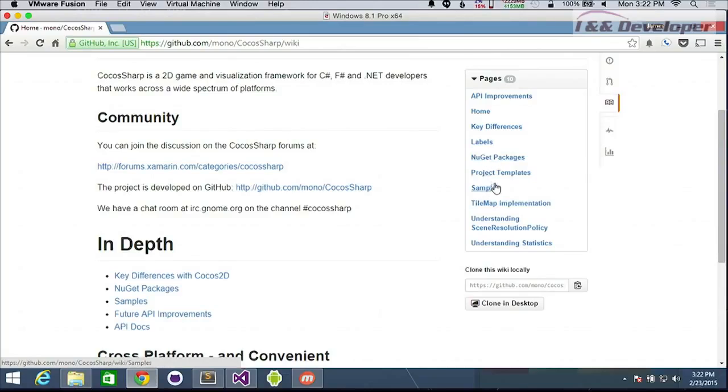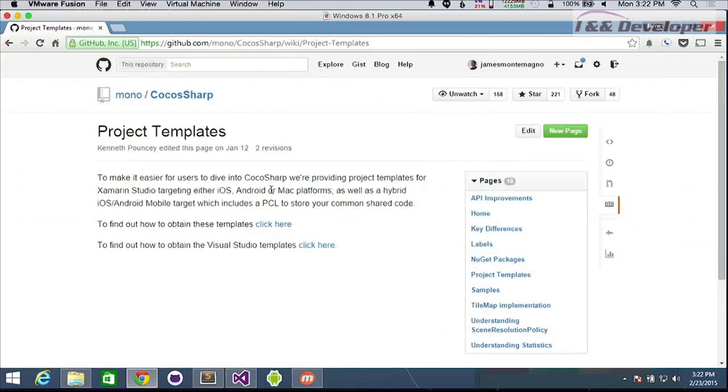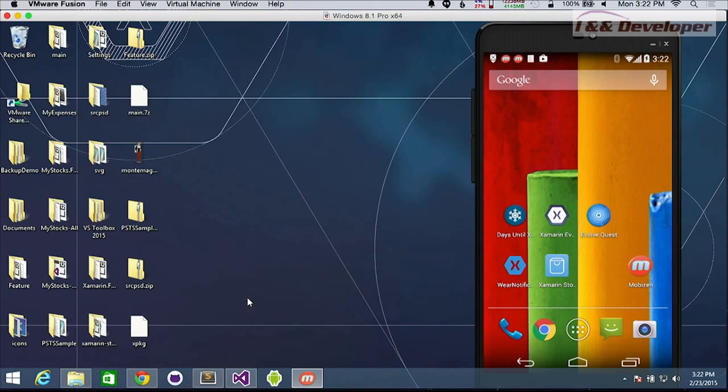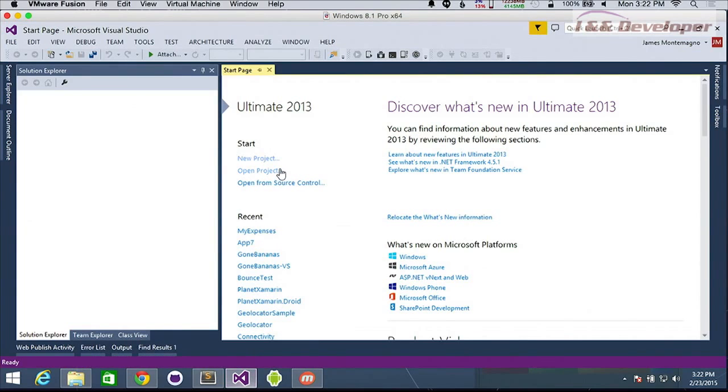And also how to get the project templates, which is where we're going to start this game. For the project templates, I've gone and installed the Visual Studio templates here. So that's the very first thing. When you install Xamarin, you're not just going to see these magically. You're going to have to install these. They just come from the gallery as well. So that's kind of the preface of where we're about to go.